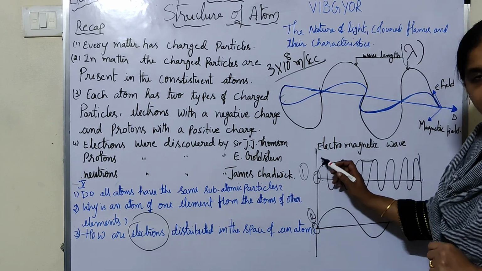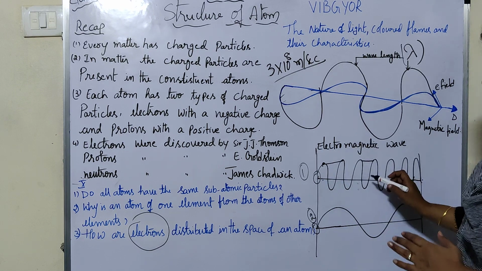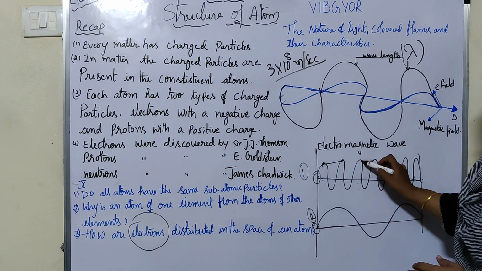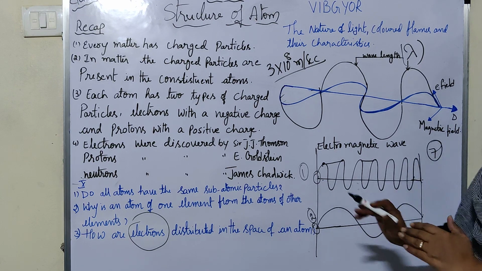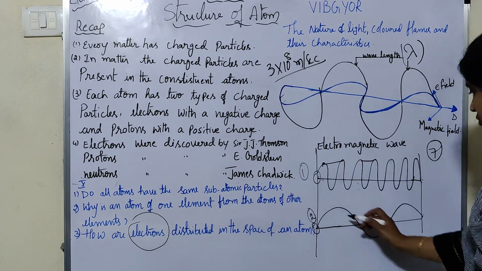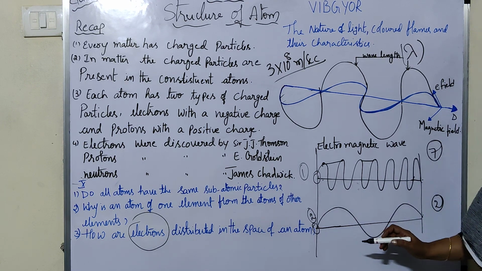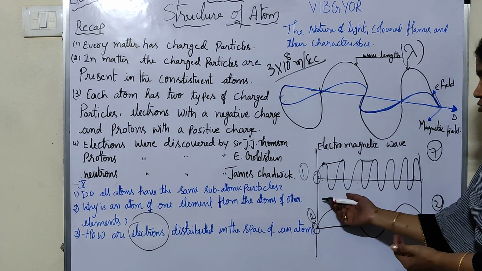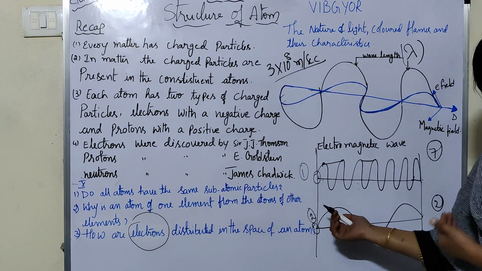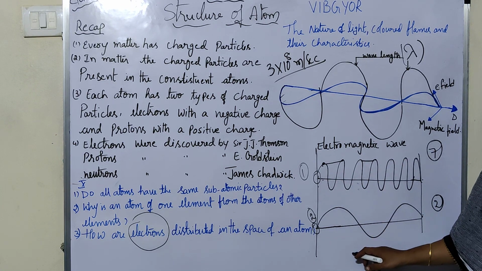Here I will count the frequency of these two waves. From the given point within the given time, 1, 2, 3, 4, 5, 6, 7. Here 7 peaks are traveled in 1 second. Now if you take only 1 and 2, within the given time, the number of wave peaks passing through a given point is known as frequency. So here the frequency of the first wave is 7 and the frequency of the second wave is 2.